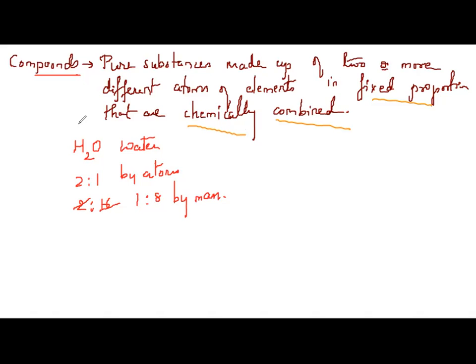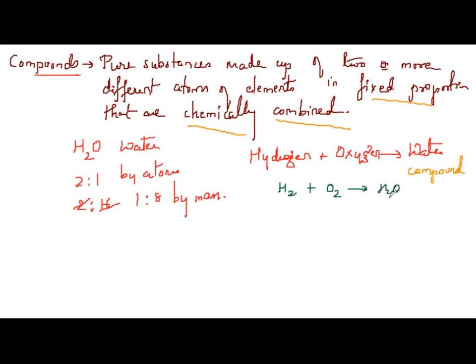Now see the example I took. Hydrogen combines with oxygen to form water, correct? So water is my compound, and these two are molecules or elements, you can say. I can write this reaction like this also: H2 combines with O2 to form H2O. So this is a compound.